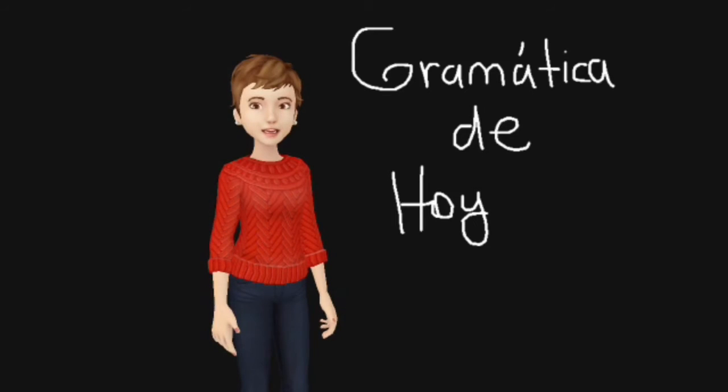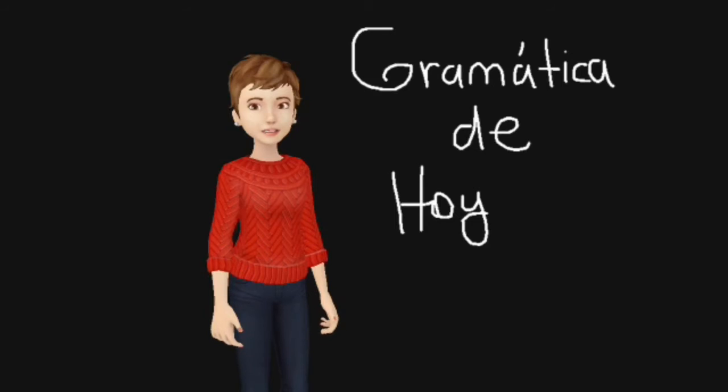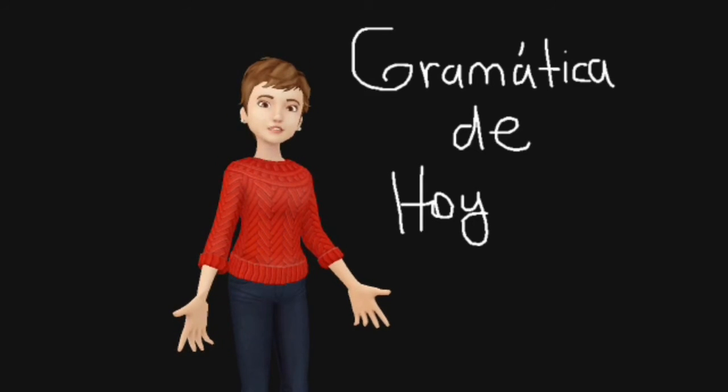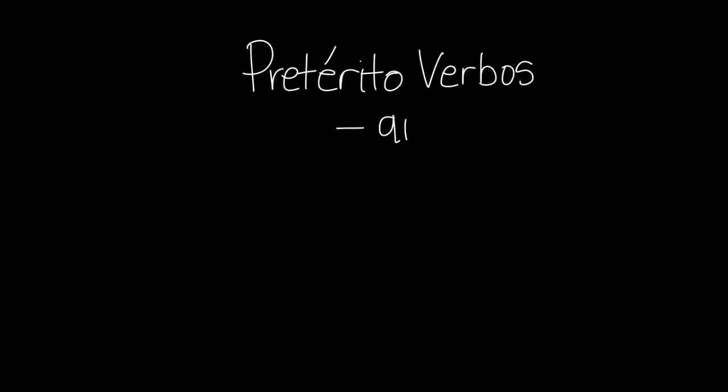Hello everyone. In today's grammar lesson, we will learn about the conjugation of verbs that end in -AR in the preterite tense. So let's begin. We're going to take a look at the preterite tense conjugation of verbs that end in -AR and verbs that end in -car, -gar, and -zar. Let's begin by looking at the pattern of conjugation of verbs that end in -AR.